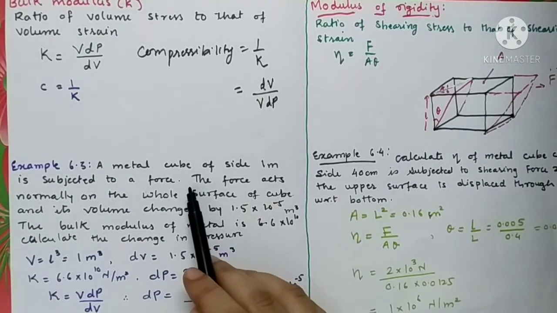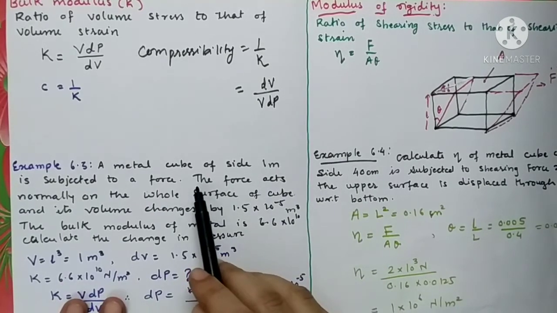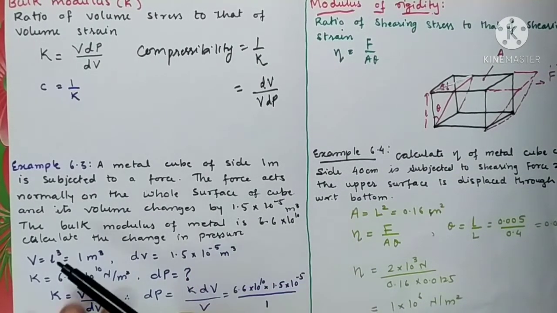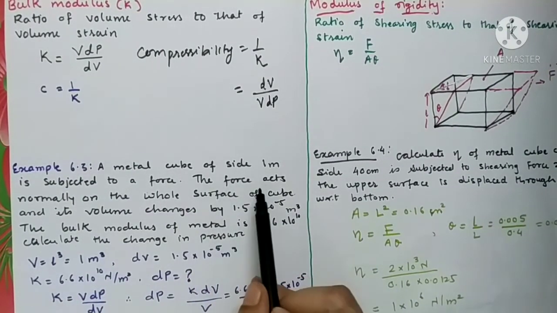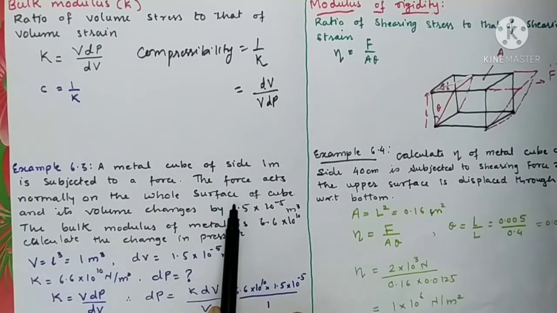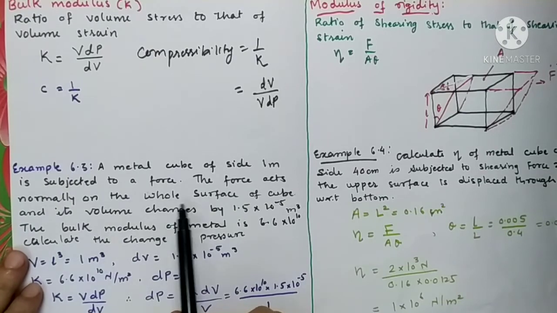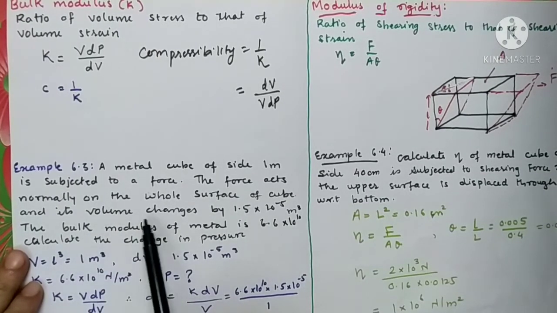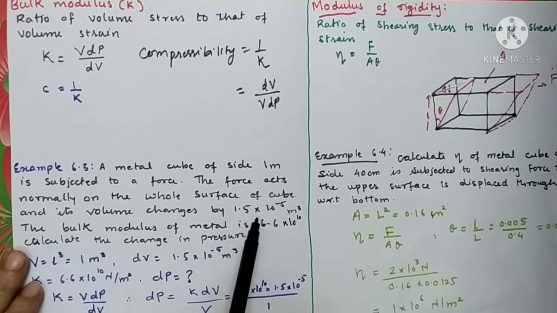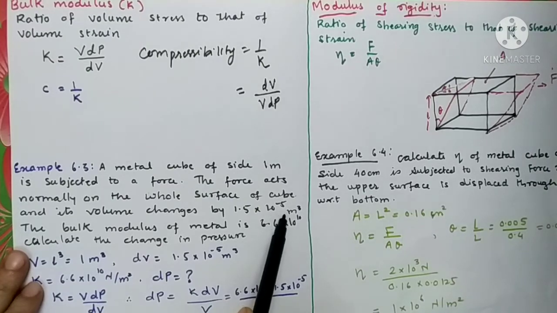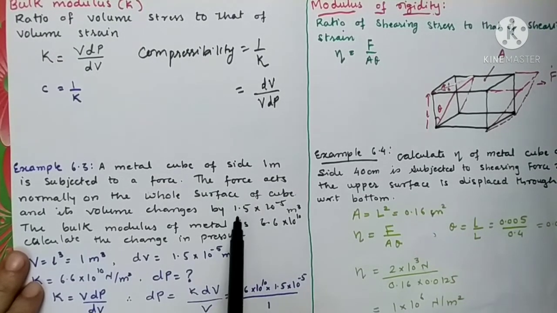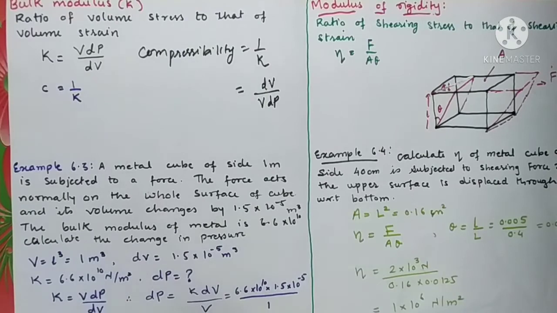One metal cube is subjected to a force. The force is not given. The force acts normally on the whole surface of the cube and its volume changes by 1.5 into 10 raised to minus 5 meter cube. So the change in the volume of the object is given.